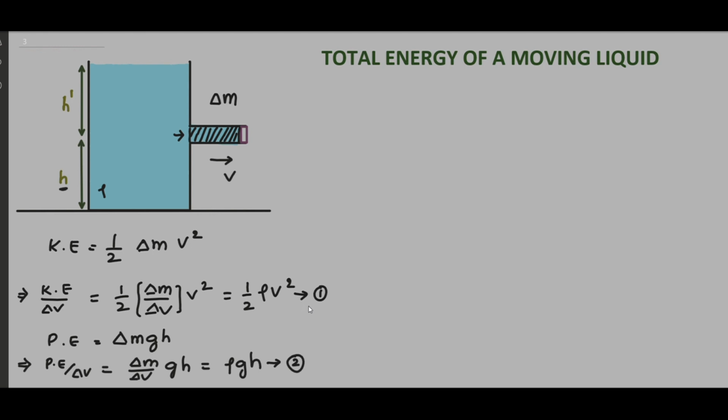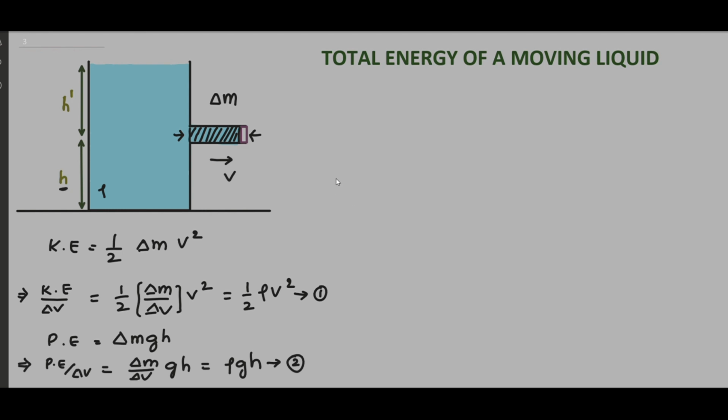If you want, just try to hold here with your hand, try to stop the flow of liquid from the outlet pipe with the help of your palm. You will experience a force on your palm, which says that it is exerting some force because of its pressure energy.